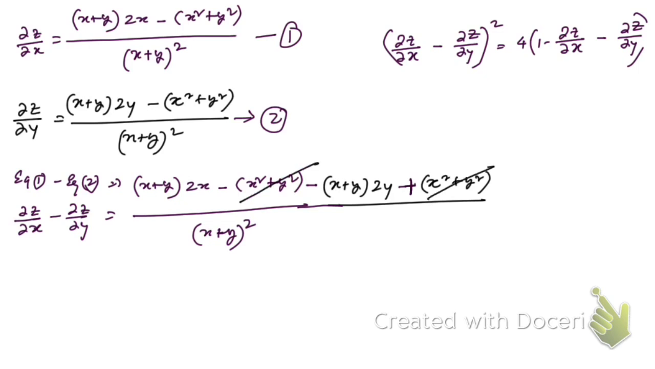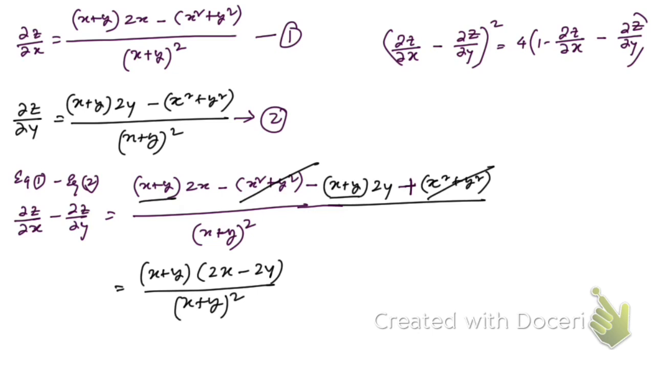These two will be cancelled, and from here we can take x plus y common. If we take x plus y common, then within the bracket we're going to be left with 2 into x, sorry, not plus, there will be minus 2 into y, divided by (x plus y) whole square. Again this one will be cancelled, so 2 can be taken common, and we end up getting 2 times (x minus y) by (x plus y). That's what we're going to have.